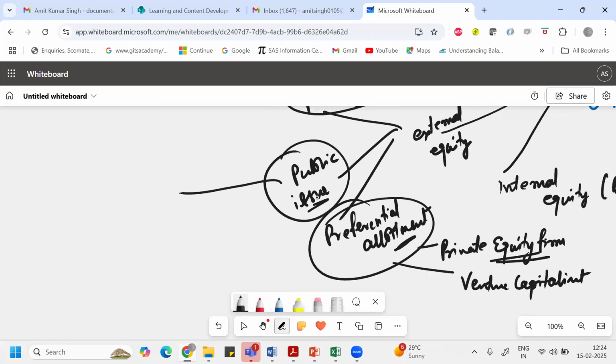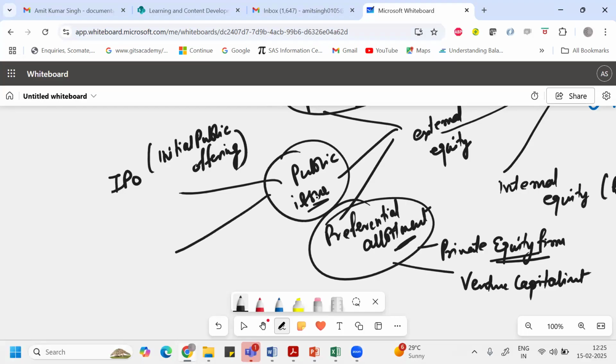Public issue means the first time when they do the public issue, it is called IPO. IPO stands for initial public offering. The first time you are offering to the public, it is called IPO, initial public offering. So if a private company wants to raise money from the public, and if they target 50 people or more than 50 people for getting the fund from the market, then the first time they do this, it is called IPO, initial public offering.